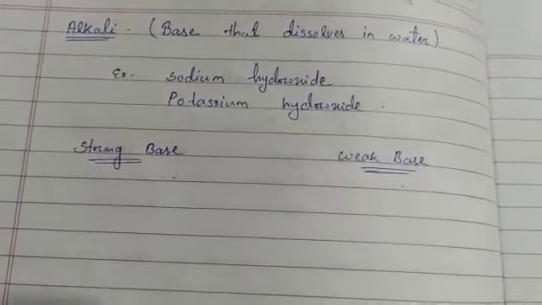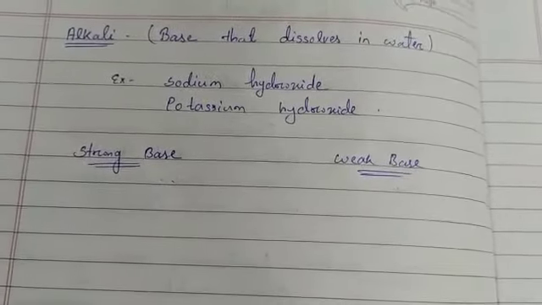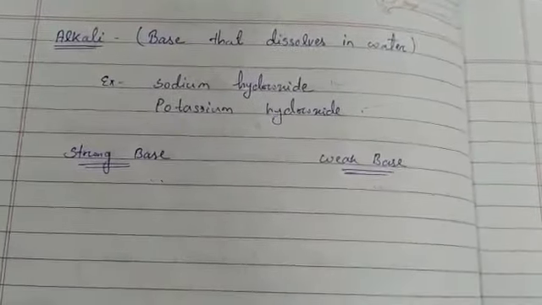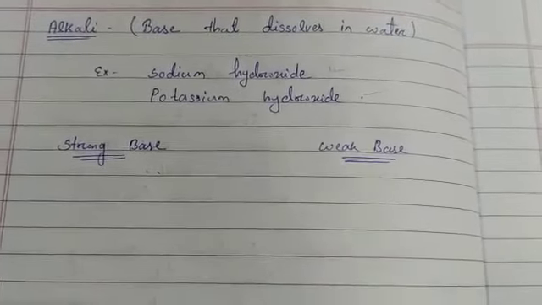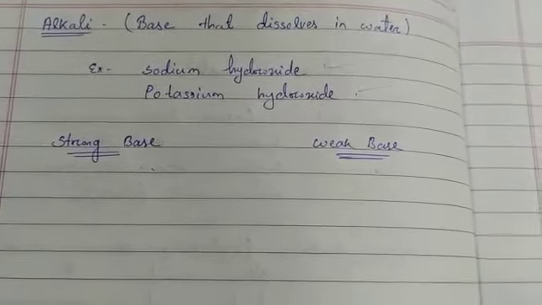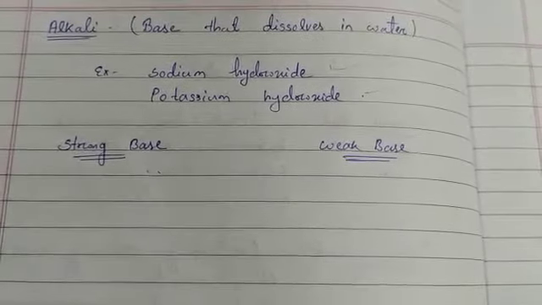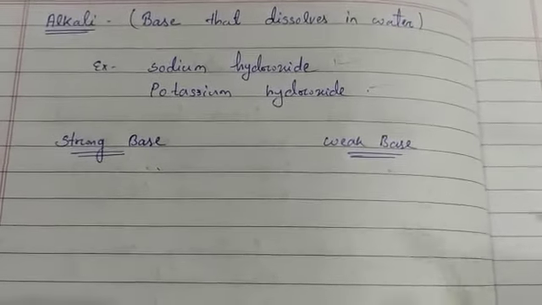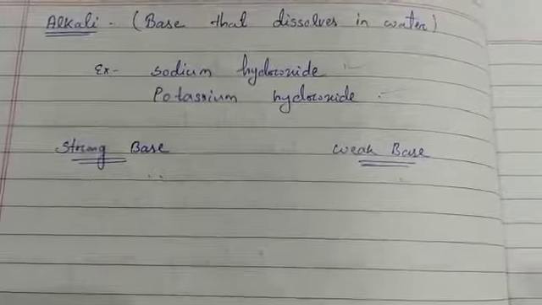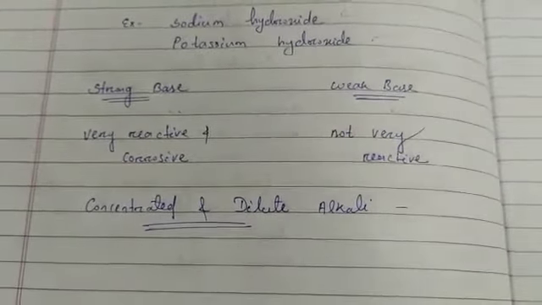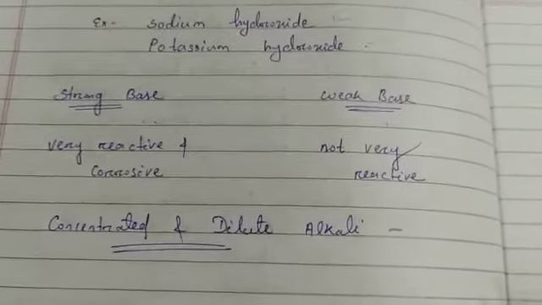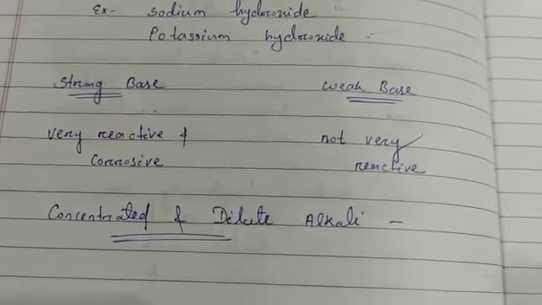Examples of strong bases are sodium hydroxide and potassium hydroxide. Weak bases, which are not very reactive, are magnesium hydroxide, aluminium hydroxide and ammonium hydroxide. So a strong base is an alkali which is very reactive and corrosive, and a weak base is an alkali which is not very reactive.